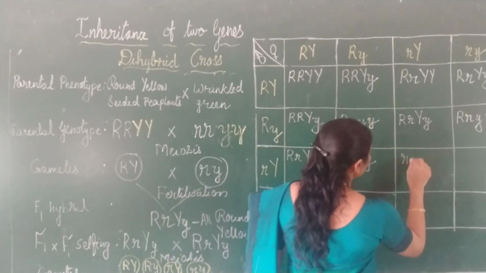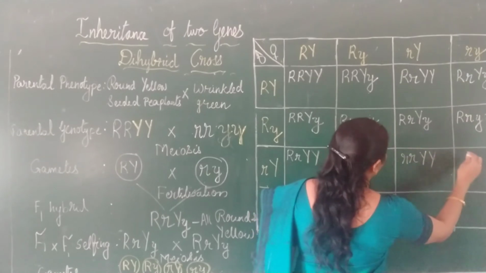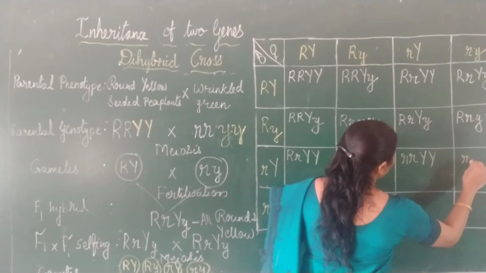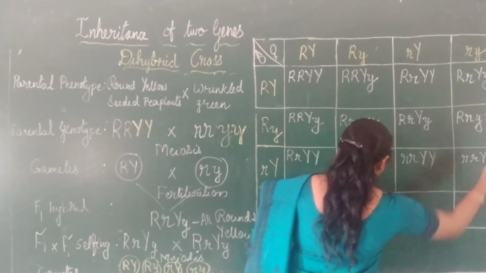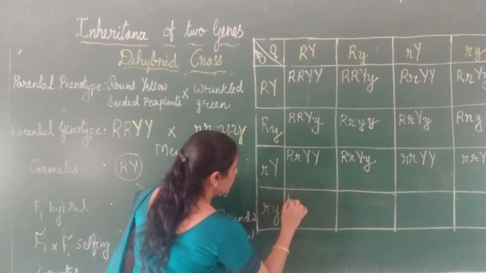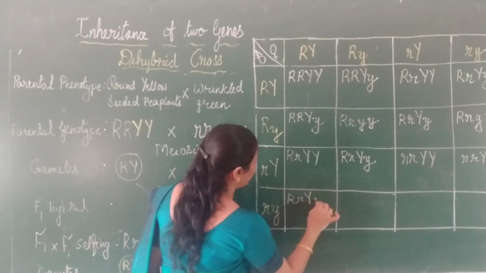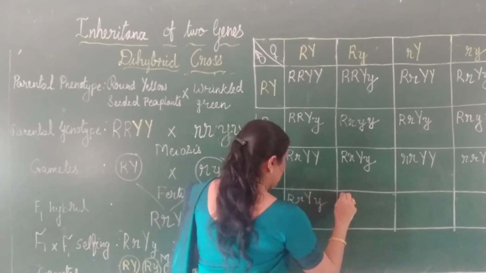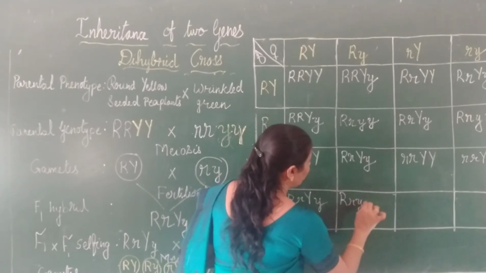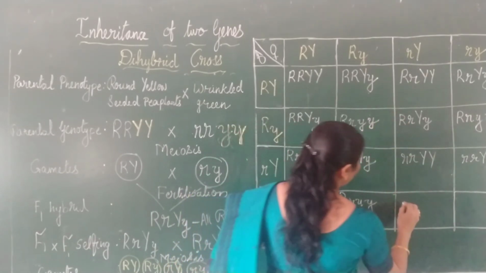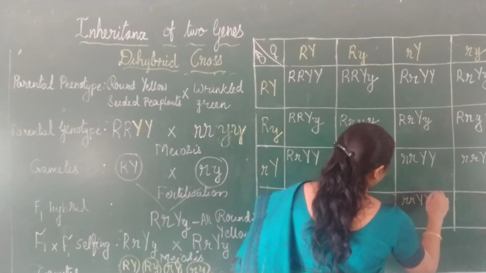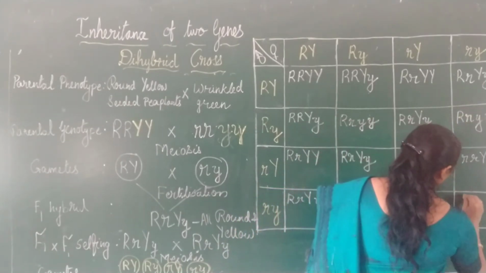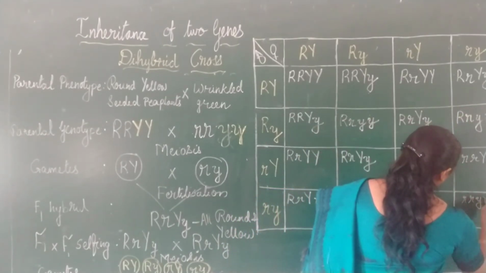Then small r, small r, capital Y, capital Y. Then again small r, small r, capital Y, small y. Now here, capital R, small r, capital Y, small y. Capital R, small r, small y, small y. This will be small r, small r, capital Y, capital Y. And this will be small r, small r, small y, small y.